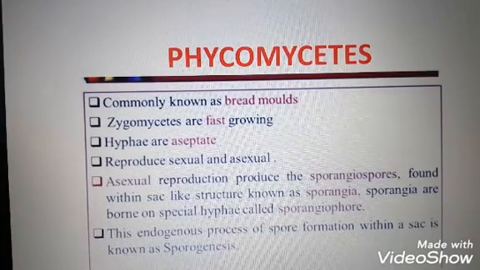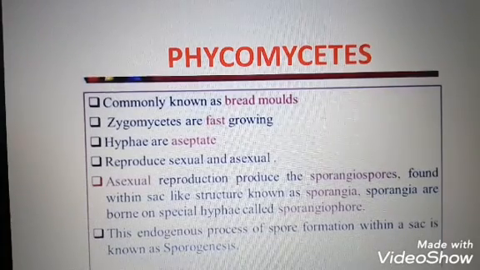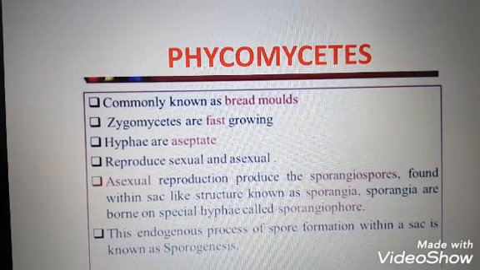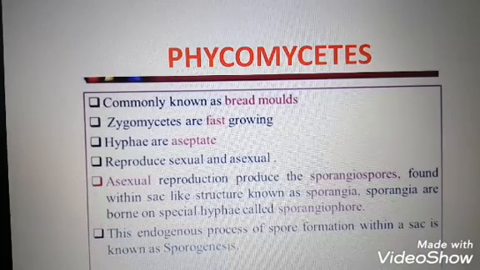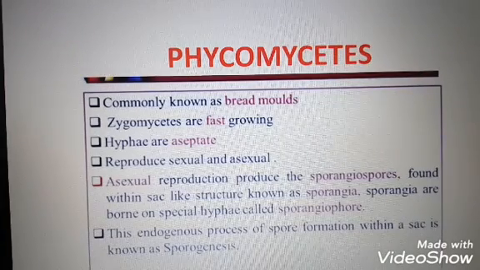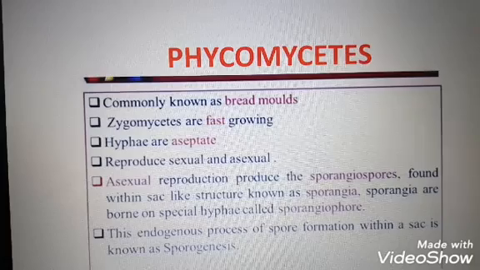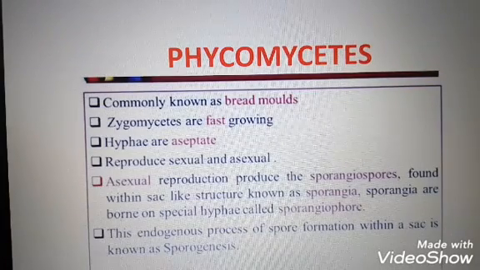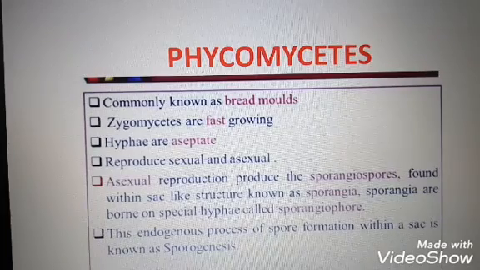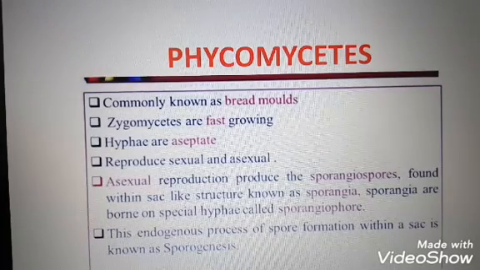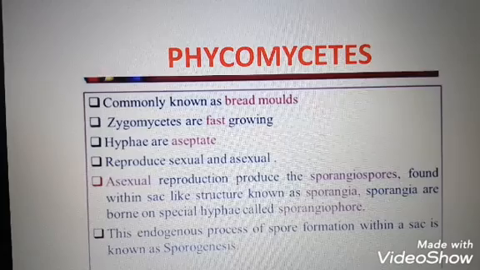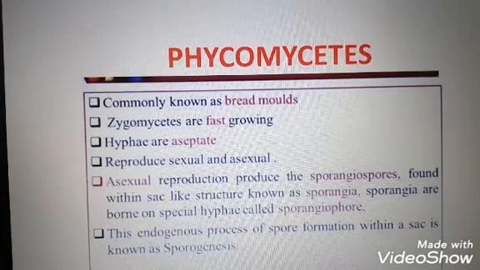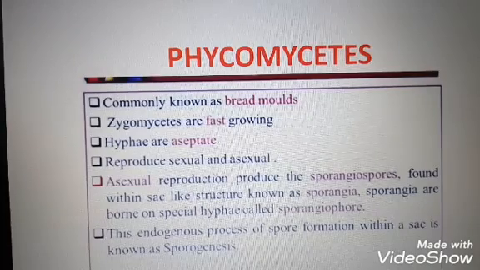In case of human reproduction, the male sperm and the ovum fuse to form a zygote. In that way, here the fusion of two gametes results in a spore. The name of the spore is zygospore. Clear? So, Phycomycetes is the first branch of kingdom fungi. They are found in aquatic habitats. These Phycomycetes are commonly known as bread mold.